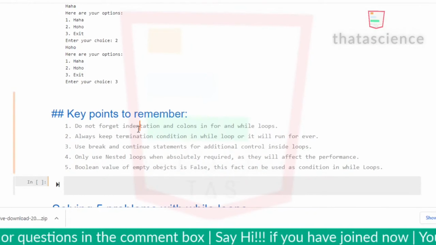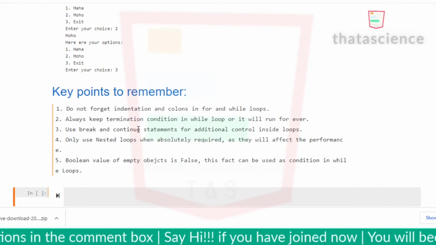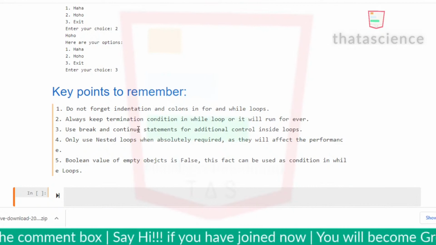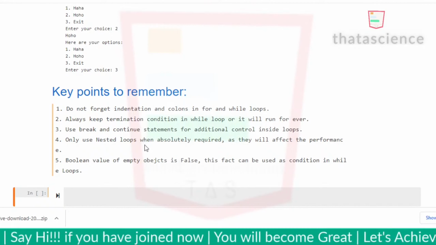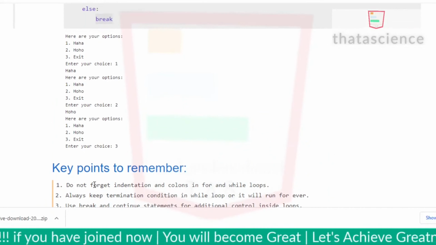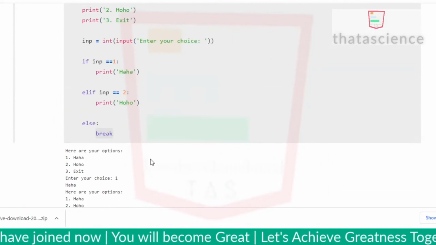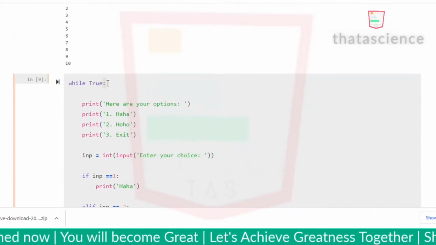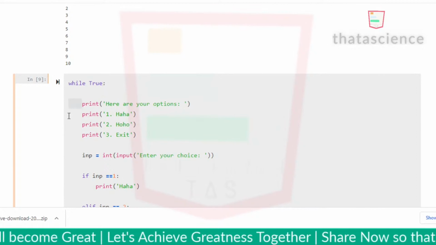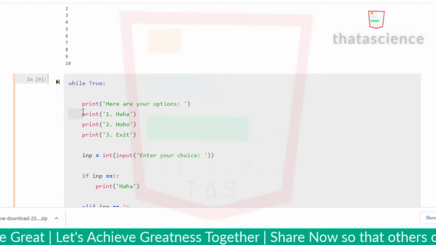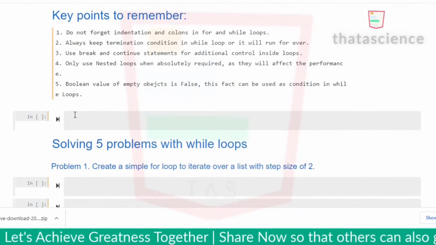So now it brings us to the key points that we have learned in loops so far. One of the most important points of writing a loop successfully is do not forget the indentation and colons. In while loops as well as in for loops, we have these colons and the indentation that comes after that. If you forget that, there's going to be an error.